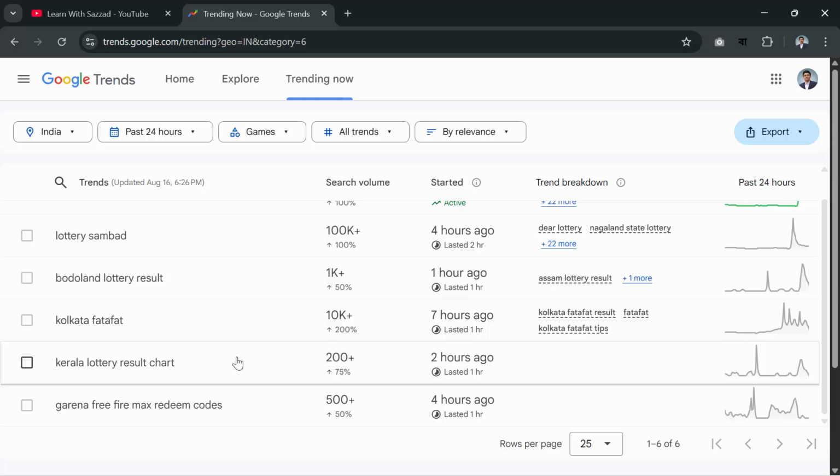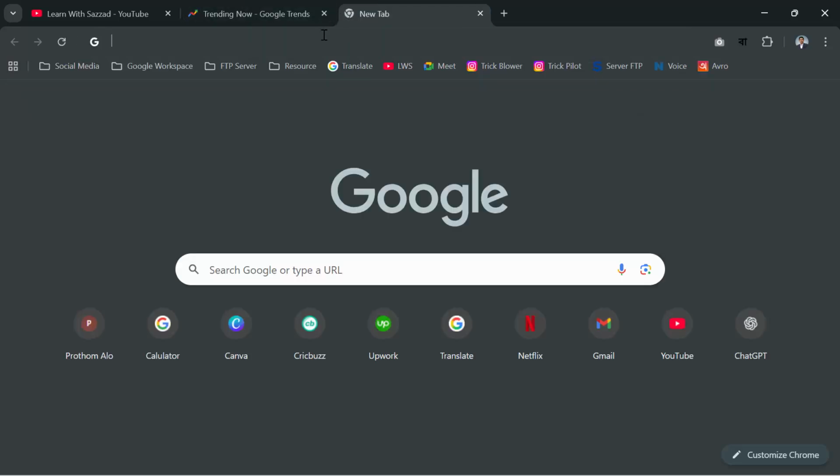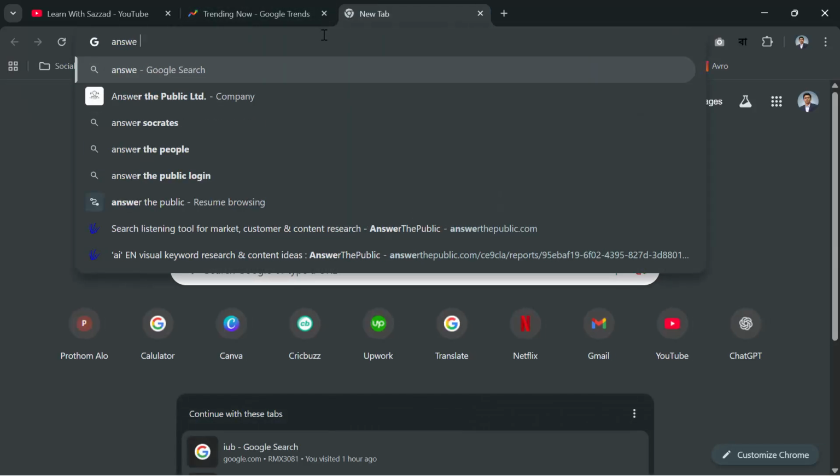Then it will get some views on YouTube. So the second one is, you have to go to Google again, then search Answer the Public.